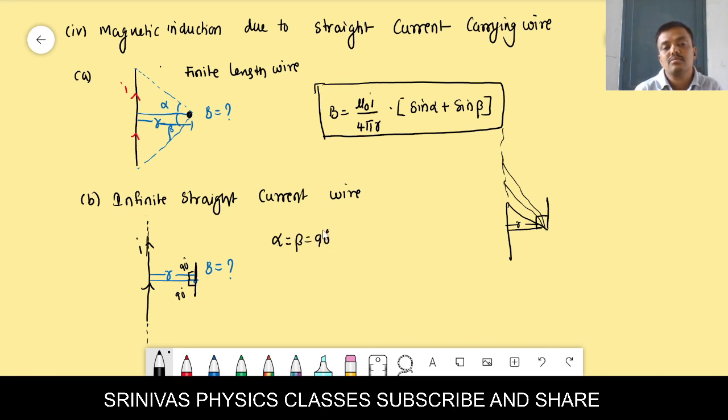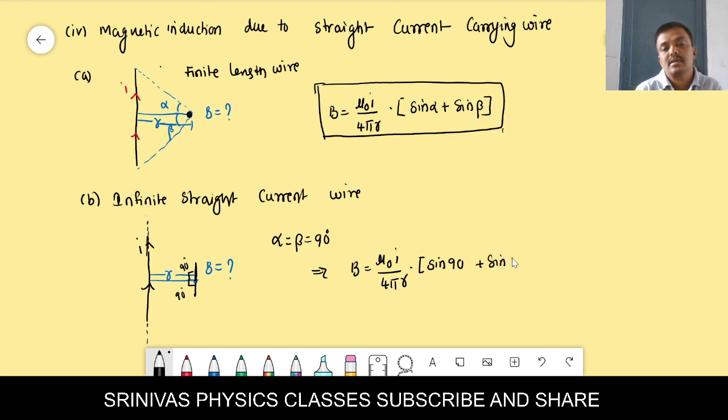Substitute: if alpha and beta are both 90 degrees, what do you get for the formula of the magnetic induction due to an infinite straight wire? Substitute in the above equation: mu naught I by 4 pi r into (sin 90 plus sin 90).